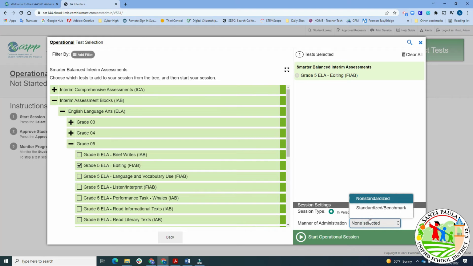Now next, here, there's non-standardized and standardized. Non-standardized means that when you get your results back, you're just going to get one overall score for that student on the test. Standardized means that the test can be broken down by standard. We recommend that you break it down by standard. Even if you don't want to look at that by standards, let's just keep it at standardized, so that way, if you do want to go back and look at the standards, you can. But if you leave it at non-standardized, then there's no way to switch it over to standardized after the test has been administered. And then we'll click on Start Operational Session.